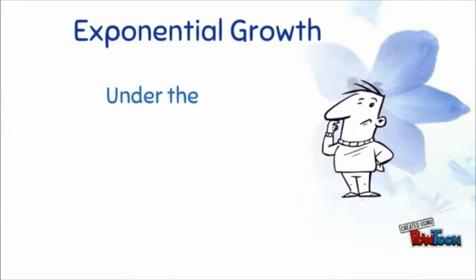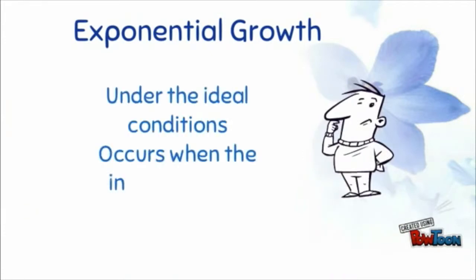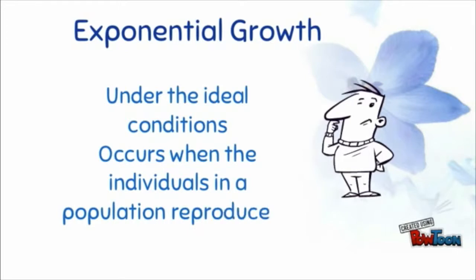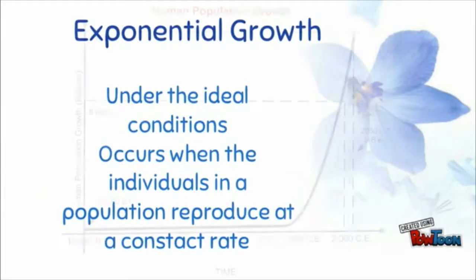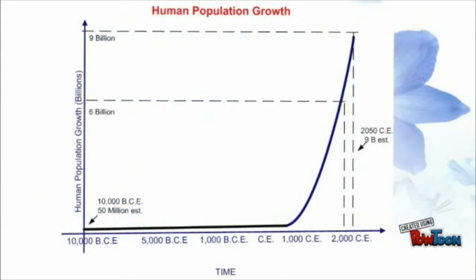Exponential growth occurs under ideal conditions when individuals in a population reproduce at a constant rate. This graph shows how the human population grows and changes over time, and it shows exponential growth.